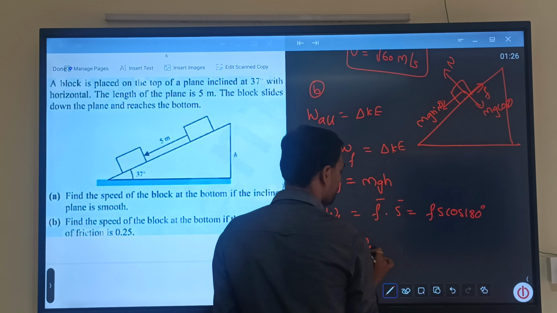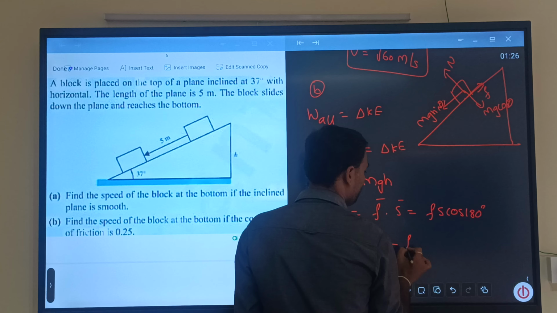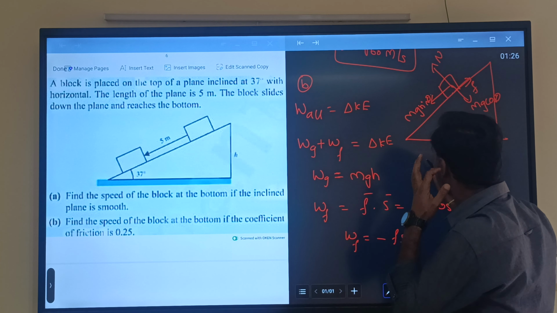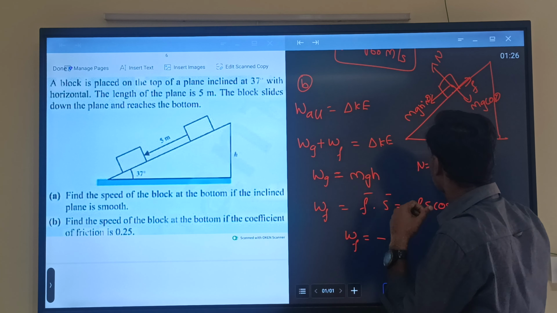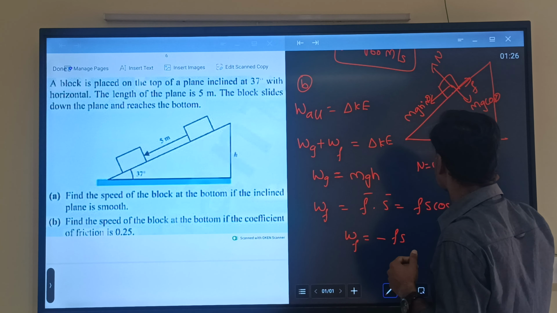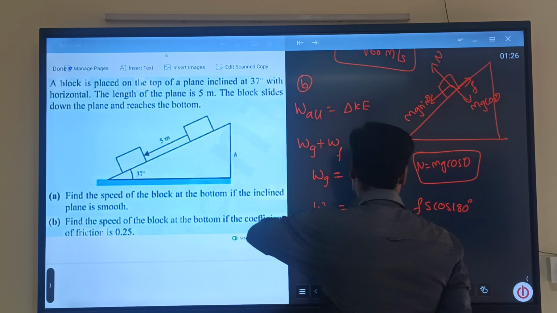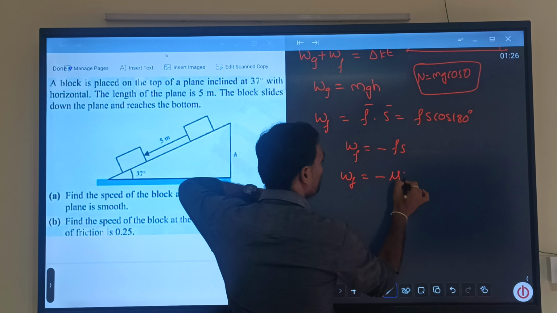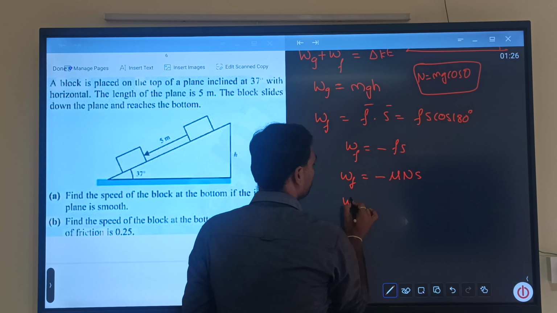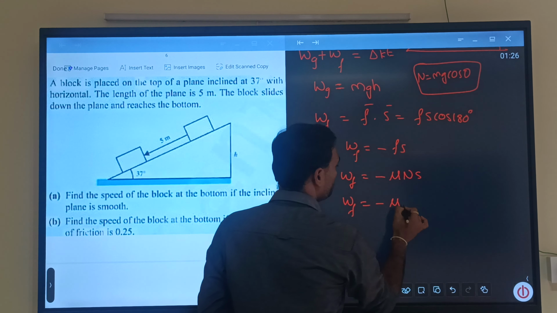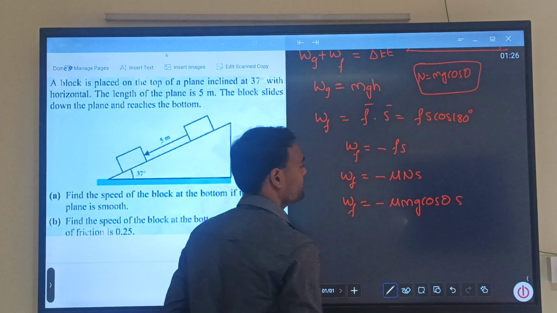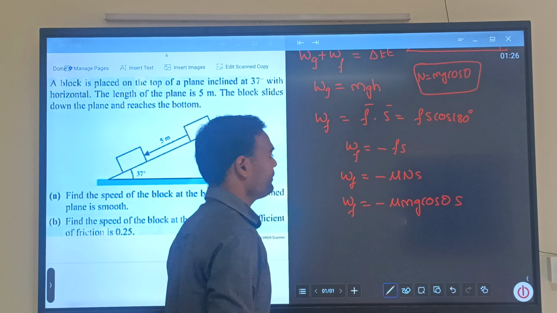So work done by friction is equal to minus f s, and perpendicular to the block, N is equal to mg cos theta. Then work done by friction is equal to minus mu N s, that is minus mu mg cos theta into displacement, right?